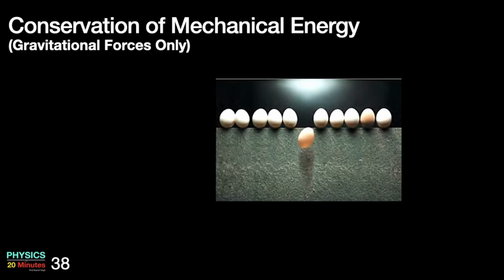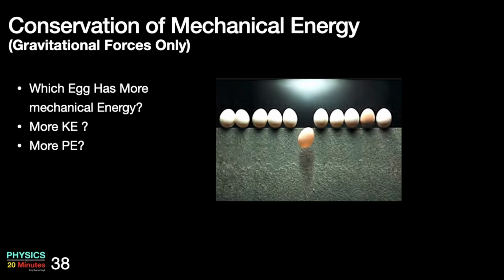So can anyone tell me this riddle question? Which egg has more mechanical energy, more kinetic energy, and more potential energy? In gravity, the sum of kinetic energy and potential energy is going to be the same for all the eggs. So this is my position 1, this is my position 2. The sum of both the energies is going to be constant.